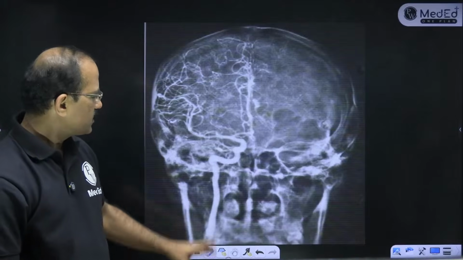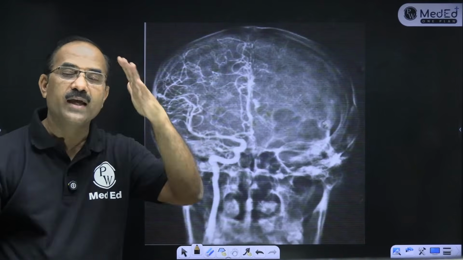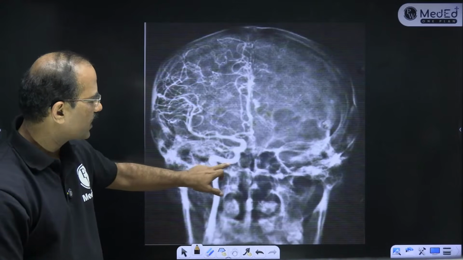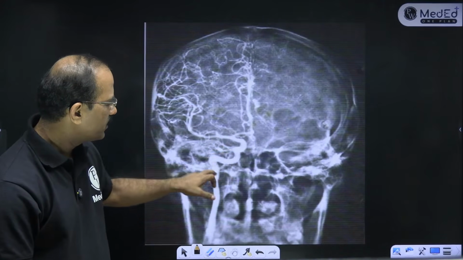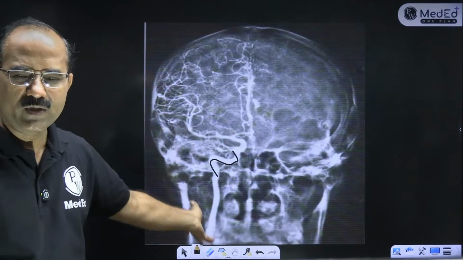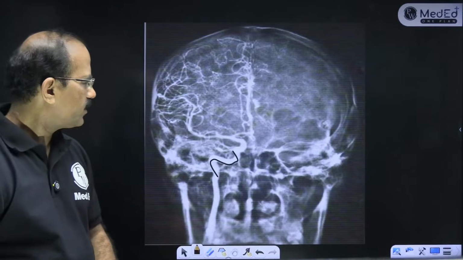Baki, see this, you can see these blood vessels here. This one is angiography. This is carotid angiography. ये internal carotid artery का S-shaped loop है ना ये. You can see this S-shaped loop of internal carotid artery. This is a carotid angiogram. It is not necessary that it might be asked.